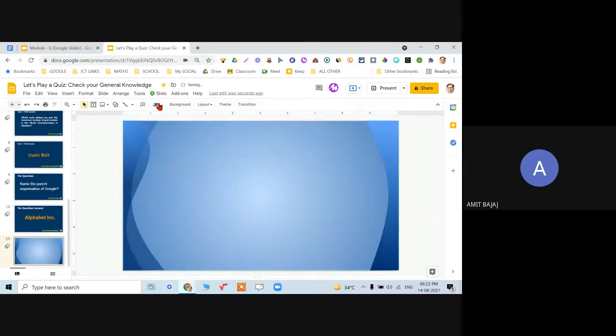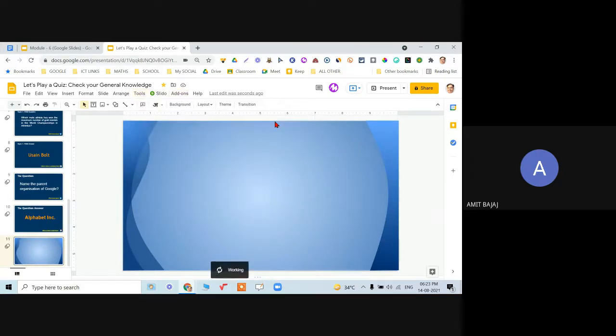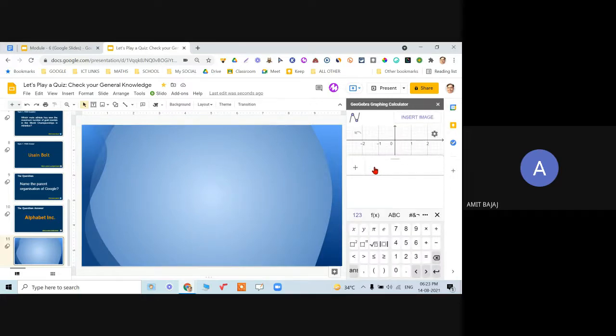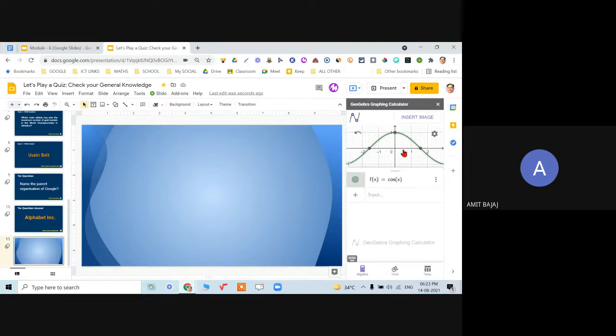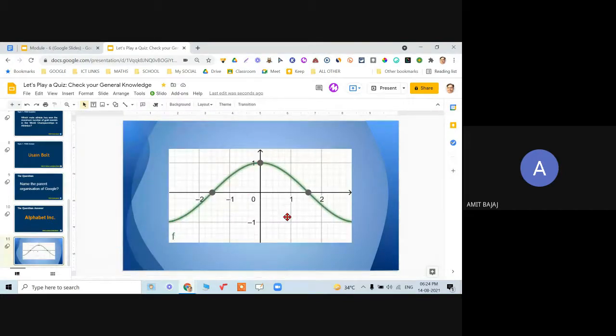And let me go to add-on and say GeoGebra, open calculator. So this is one of the samples. Quickly I'm showing it to you. I can go for graphing any function. So I'm graphing, say, cos x, and I can get that image, move it on, and then I can insert that image. Click on insert, and the graph of cos x is available over here. So I can go and make my teaching more interesting when I talk about the graphs.